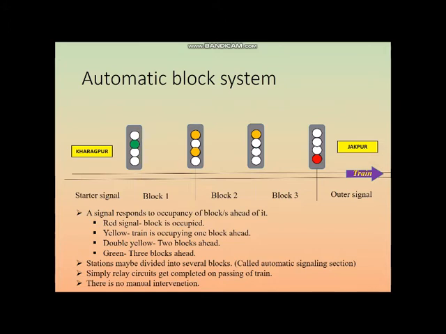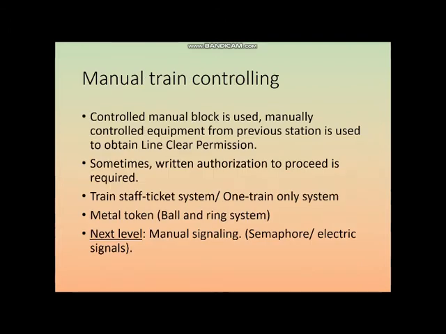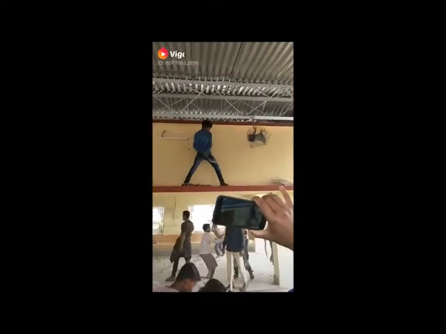I told about the earlier systems initially because if there is any signal failure, then at that time there has to be manual train controlling. There were incidents, or if any emergency situation comes, like recently in Harishchandrapur there was damage to the signal caused by miscreants during the CAA act.